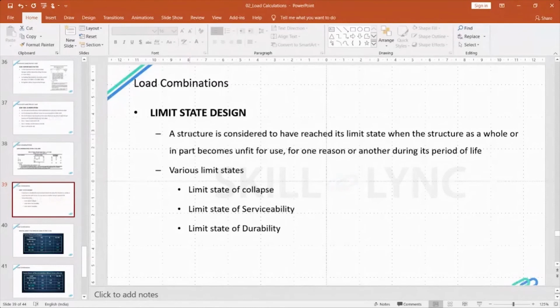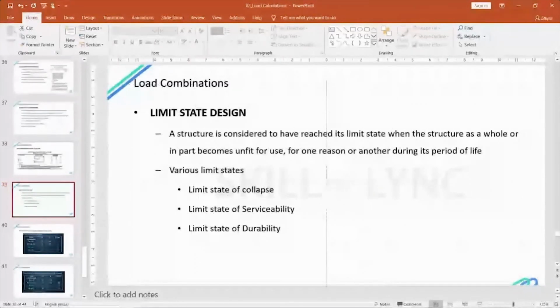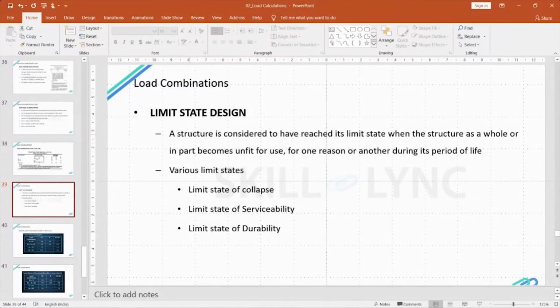So it is a relevant design criterion which has to be considered during design. The condition may refer to a degree of loading or other actions acting on the structure. This criterion should fulfill structural integrity, fitness for use, durability, and other design requirements. There are various limit states. Depending upon the load combination, it is categorized into limit state of collapse, limit state of serviceability and limit state of durability.